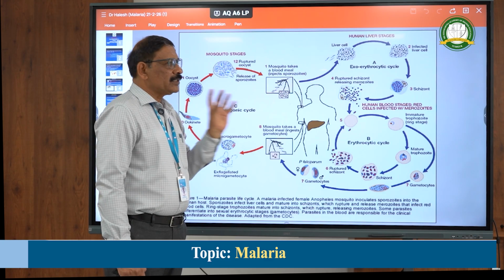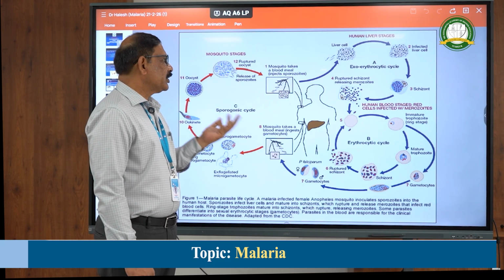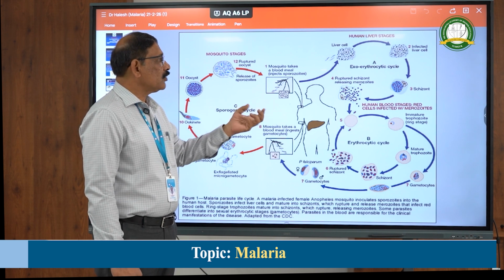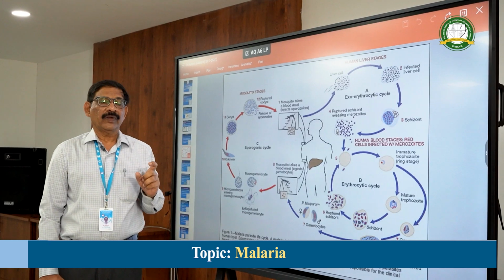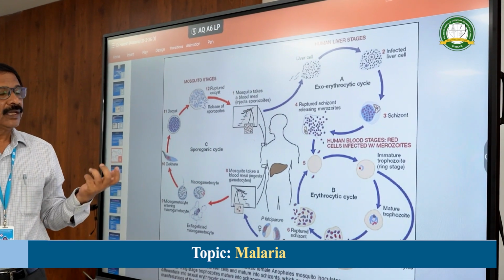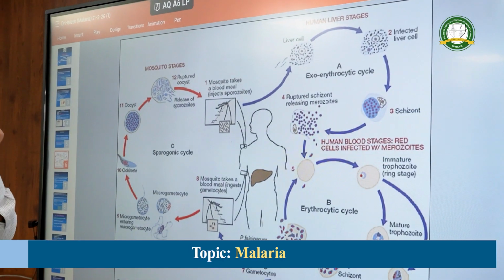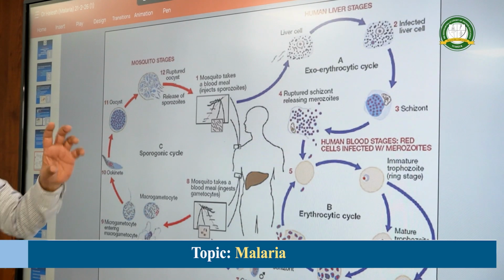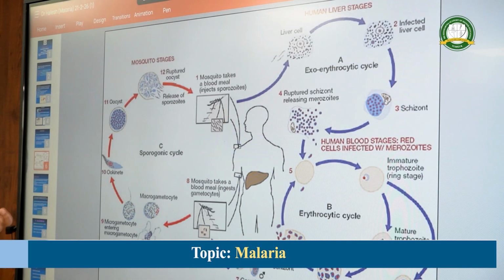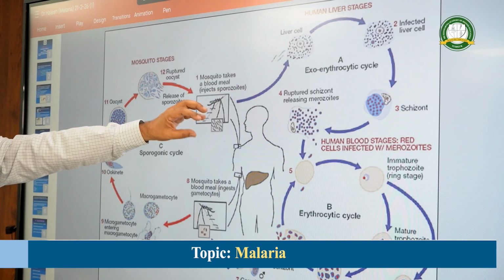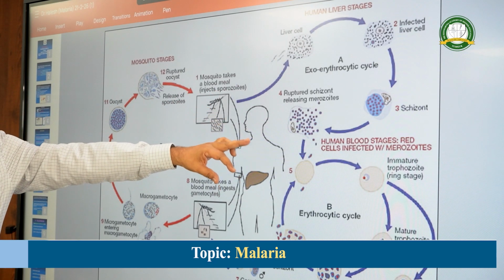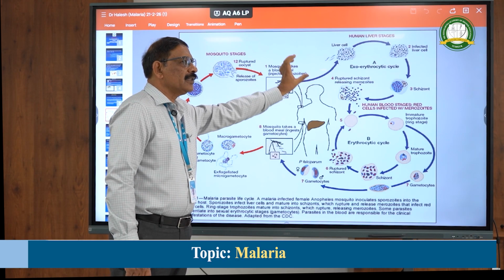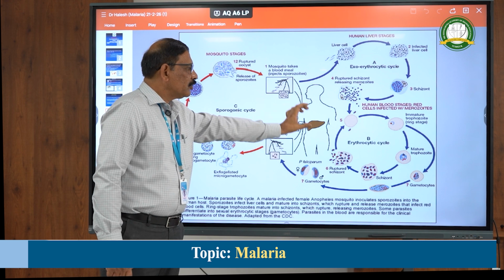In the liver cells, the hepatocytes, they transform into schizonts. In the case of falciparum, 30,000 merozoites are produced in each cell, whereas in vivax it is about 10,000, and in others about 15,000. So each hepatocyte will form 10,000 to 30,000 merozoites. The cells rupture and release the merozoites, and then the erythrocytic cycle starts. This is the pre-erythrocytic stage, which occurs in the liver. After that it comes to the RBCs.